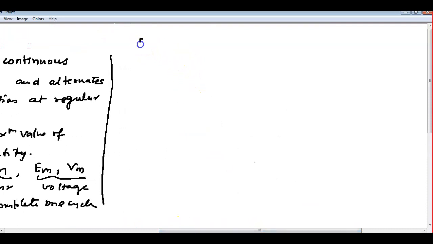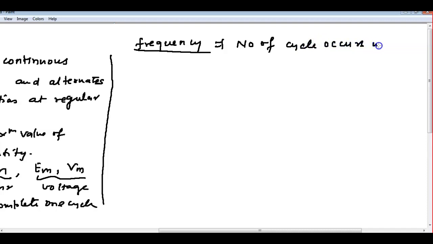First I will explain frequency. It is the number of cycles that occur in 1 second. The number of cycles that occur in 1 second is called frequency. So f is equal to 1 by time period.